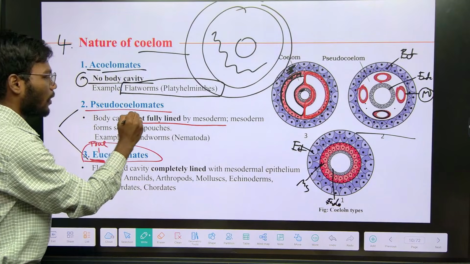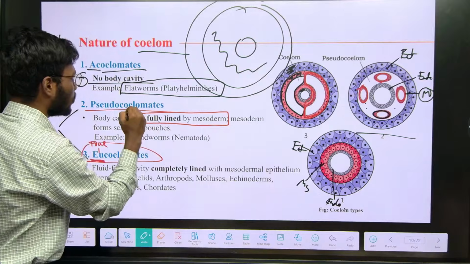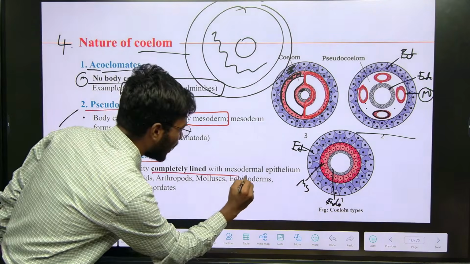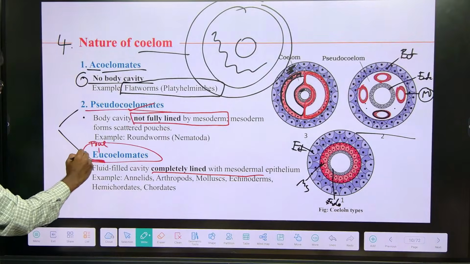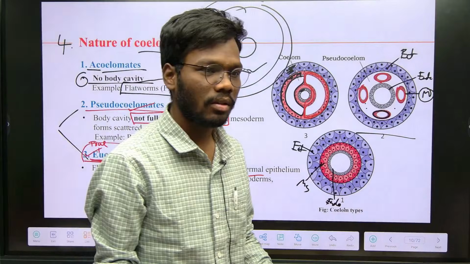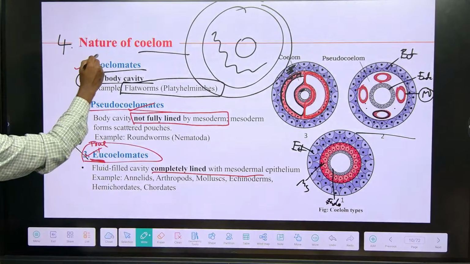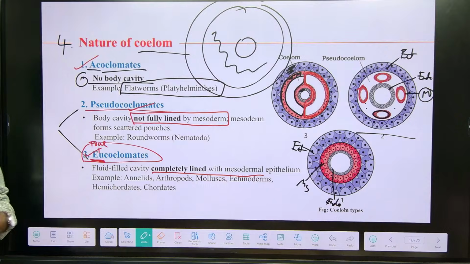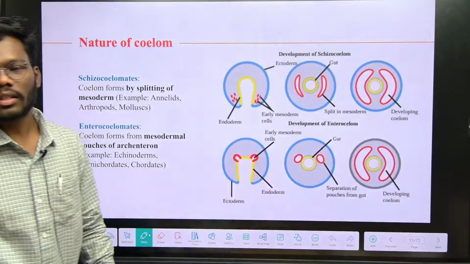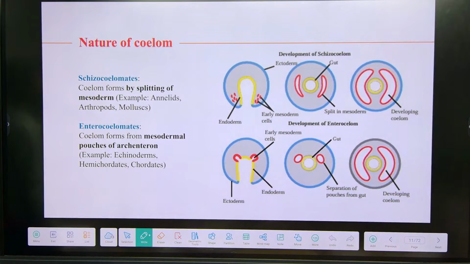If the body cavity is not fully lined by the mesoderm, those are pseudocoelomates. If the body cavity is completely lined by the mesoderm, it means eucoelomates. If the animal does not have any cavity, it means acoelomates. Understand? In eucoelomates also there are two categories: one is schizocoelomate and the other is enterocoelomate.